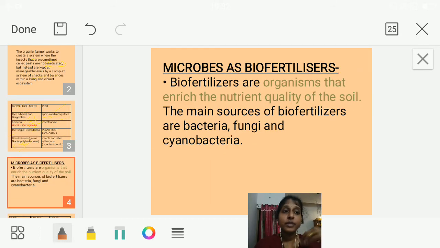Now we are moving on to the next part, microbes as biofertilizers. So what are fertilizers? Fertilizers are things that enrich the soil's fertility. So with biofertilizers, here the bio, obviously we are going to use what? Living organisms. Instead of chemicals, we are going to use living organisms, and these living organisms are going to enrich the soil's fertility. Bacteria, fungi, cyanobacteria are some biofertilizers which enrich the soil's fertility.